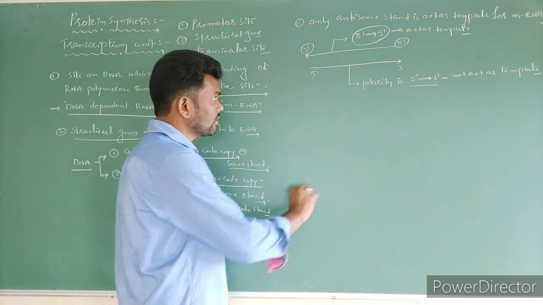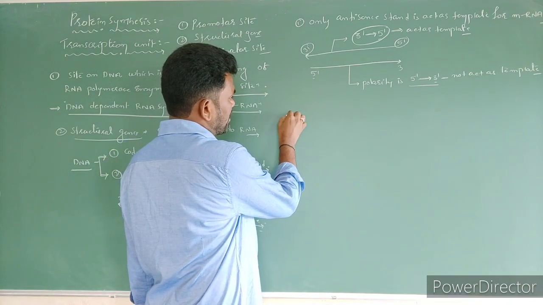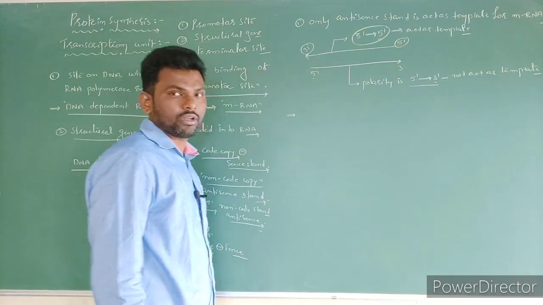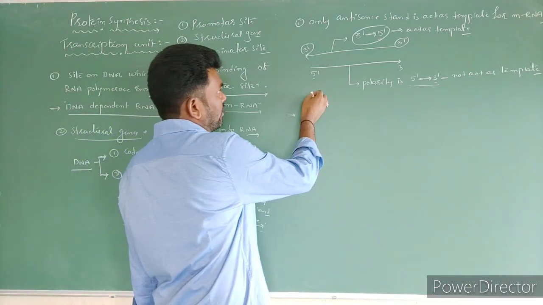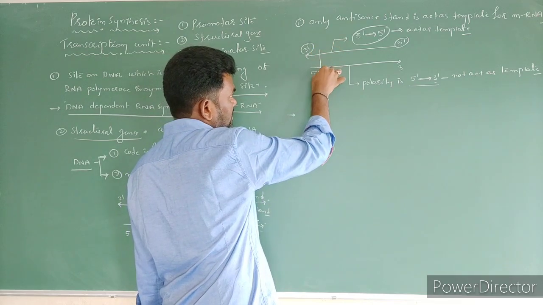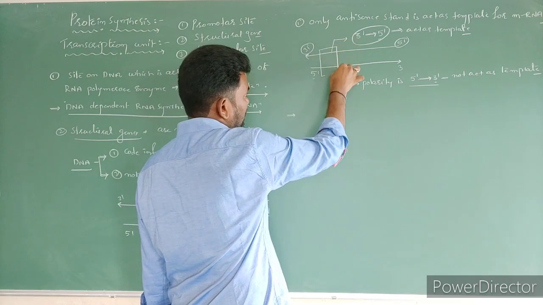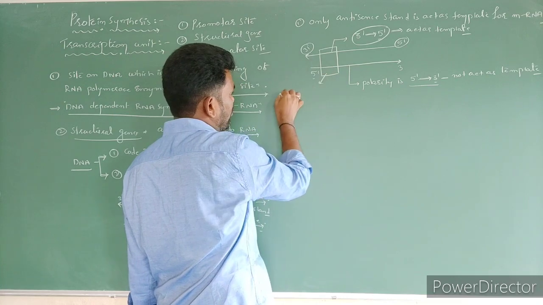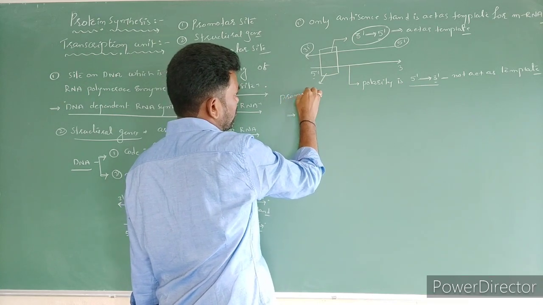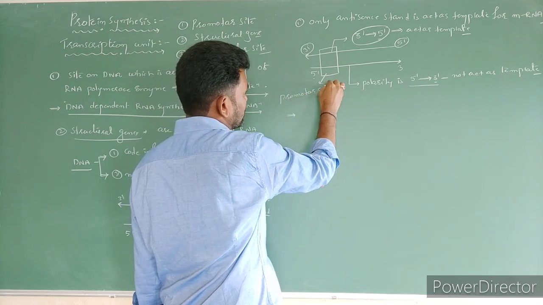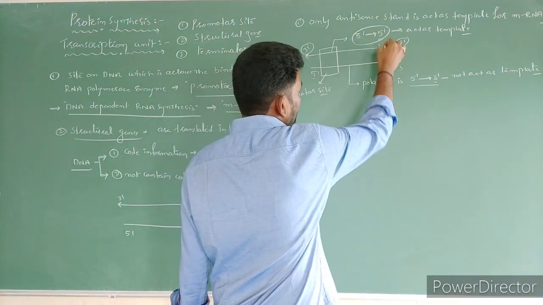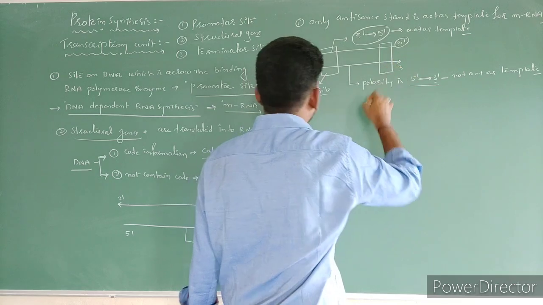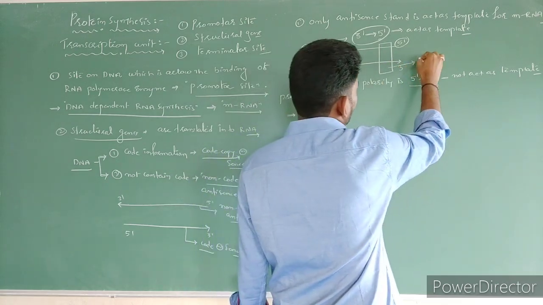Next. Here, a diagram of the transcription unit is given. First, this side is indicated as promoter side, and here is indicated the terminator side.